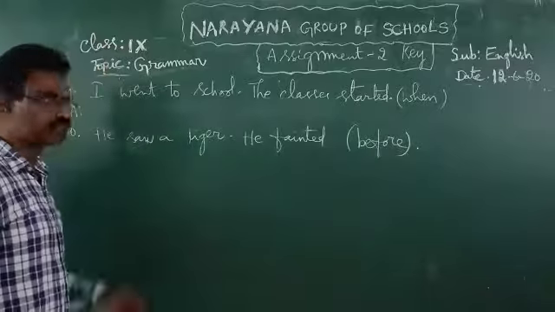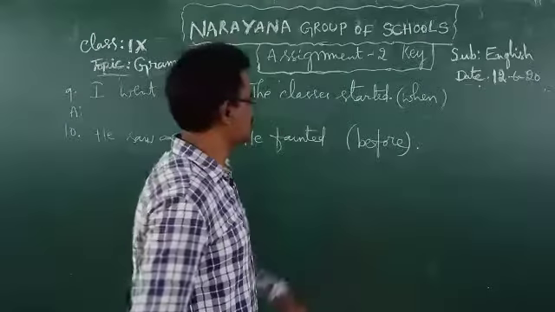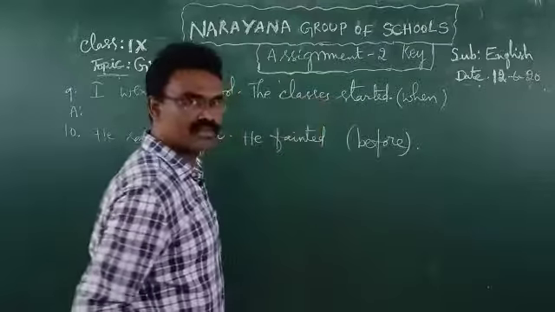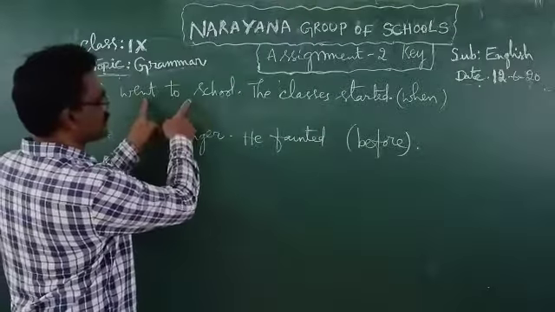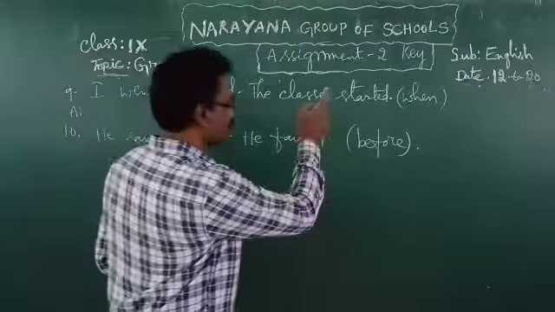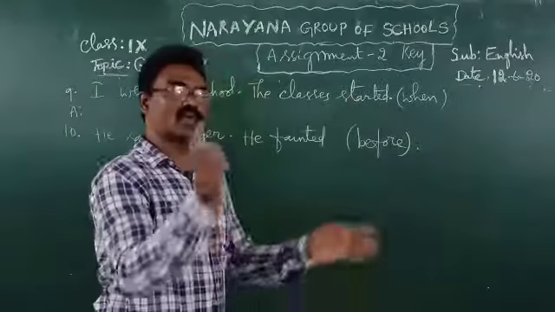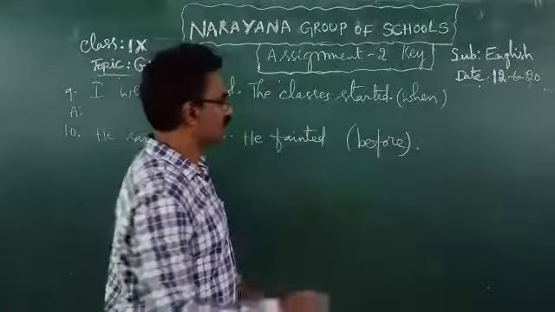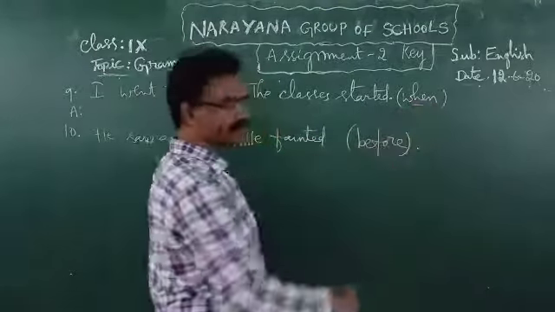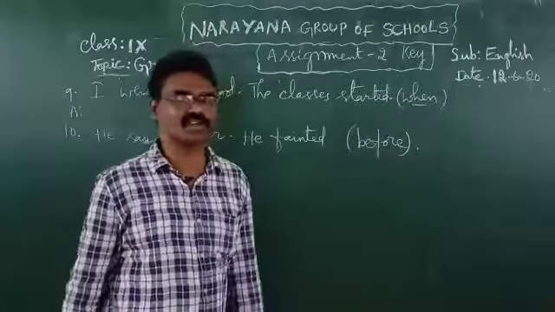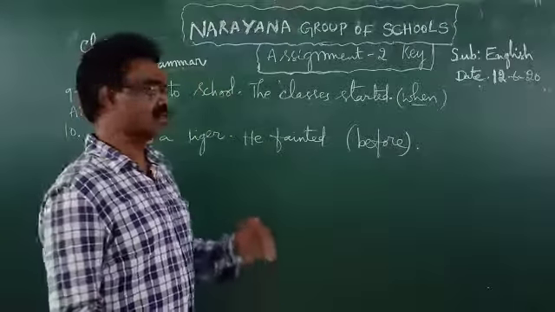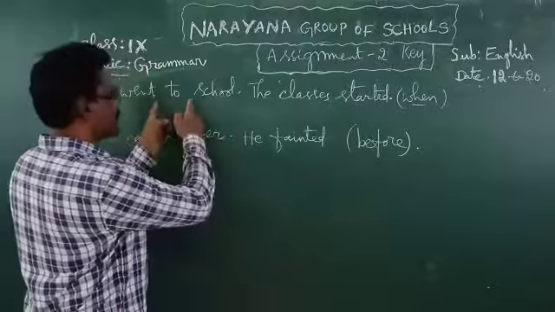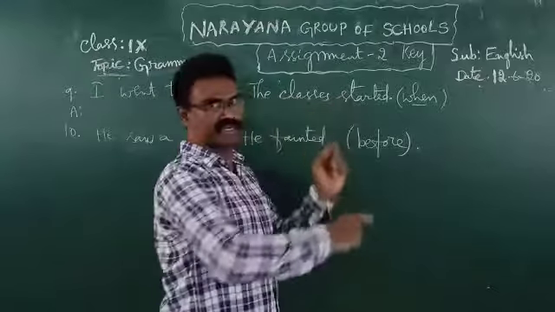See, ninth one. I went to school, the class started. This may be earlier action or later action. So there is no surety or clue for this. We are asked to combine by using when. When such statements are given, we can write in any way. Means we can write this one as the first completed action or that one.